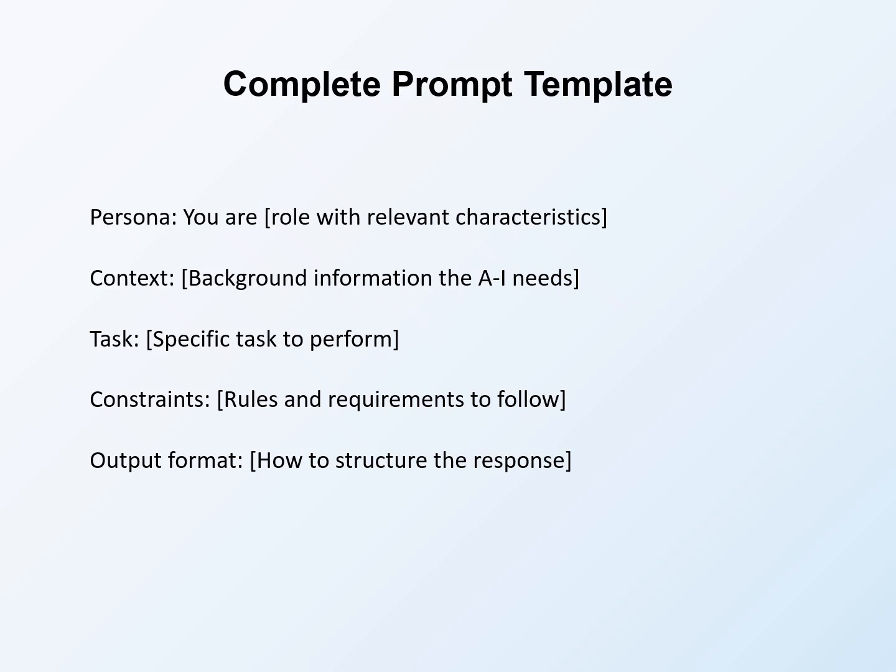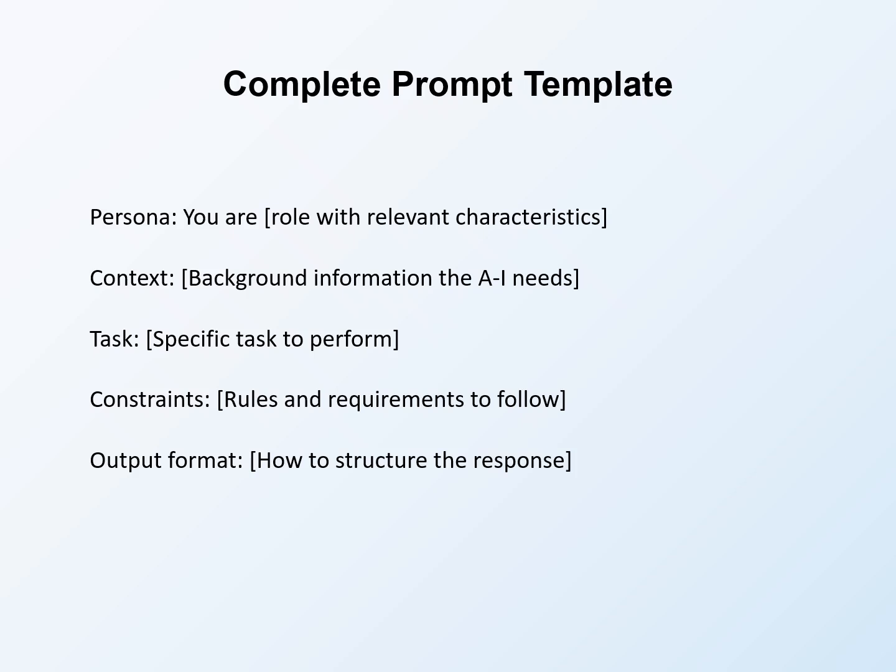Task section specifies what you want: review the following needs statement draft and identify areas where the community voice could be strengthened and where the connection between community needs and our proposed approach could be clearer. Be specific about what you want the AI to do.